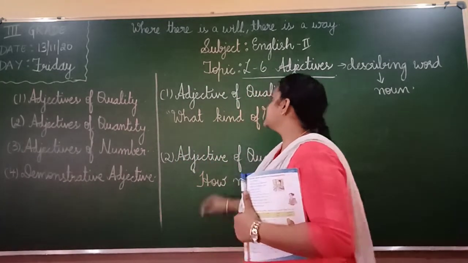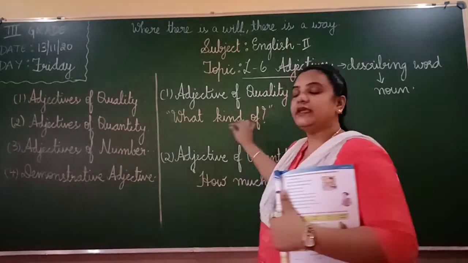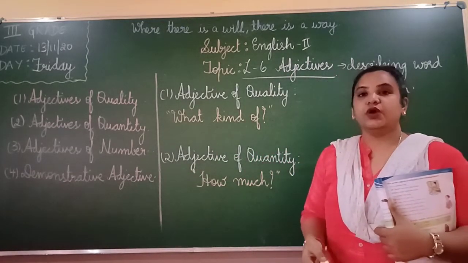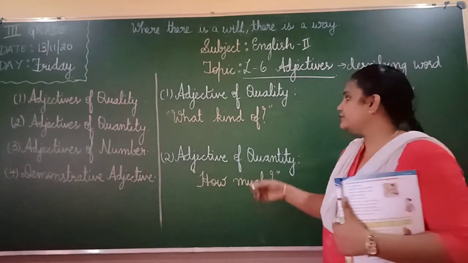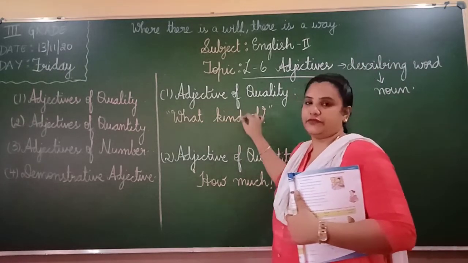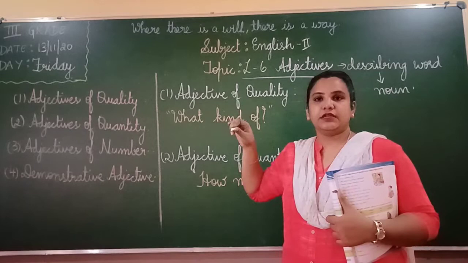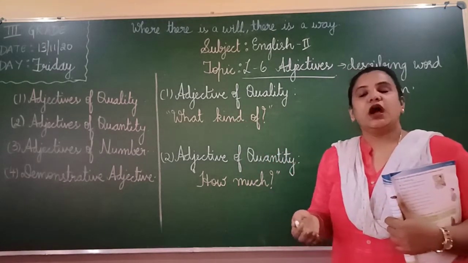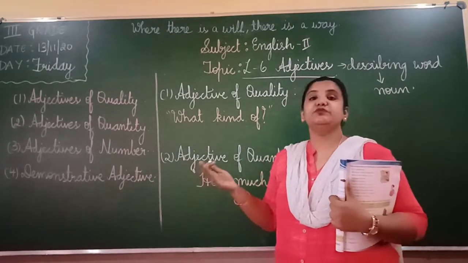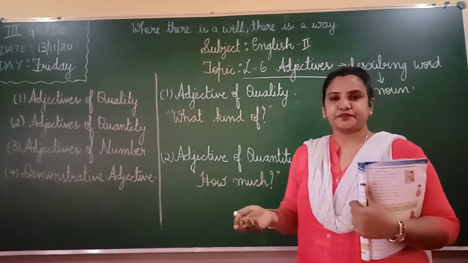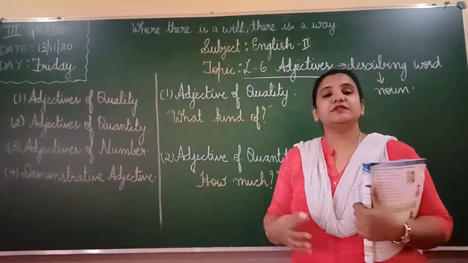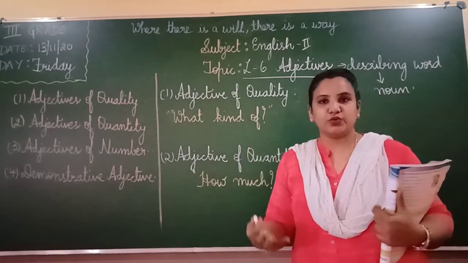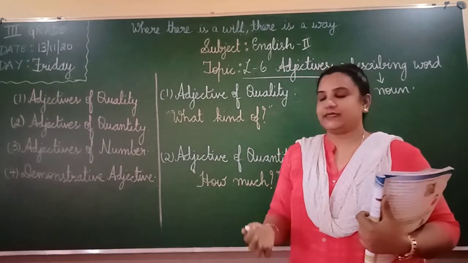Okay. So, what is adjective of quality? Okay, here this adjective is a describing word. It describes the noun. Okay, but it gives the information of what kind of the noun is. Now, example, she is a beautiful girl. Okay, how is the girl? What kind is the girl? She is beautiful. Okay. So like this, it describes the manner of the noun, how the noun is. Okay, how is it? So it describes.